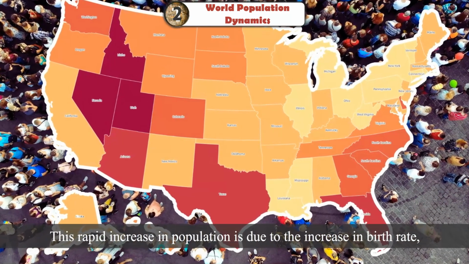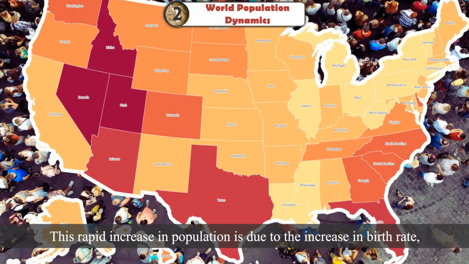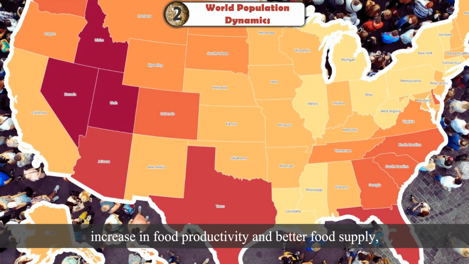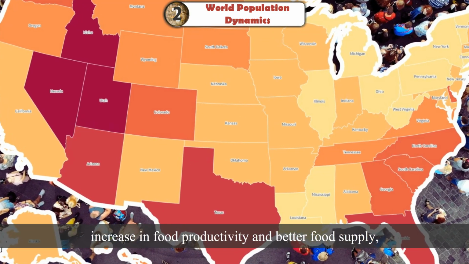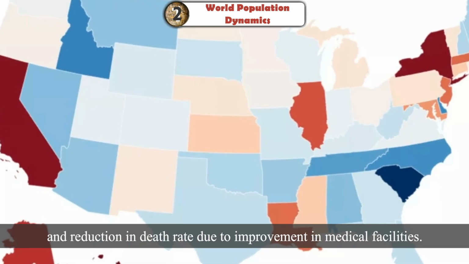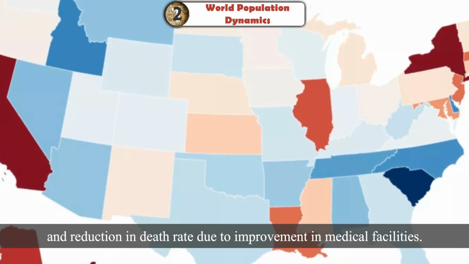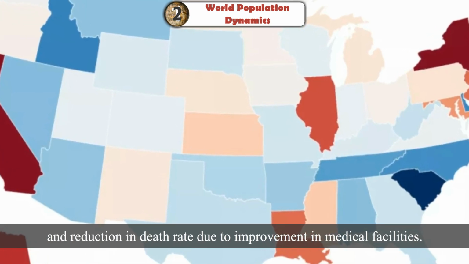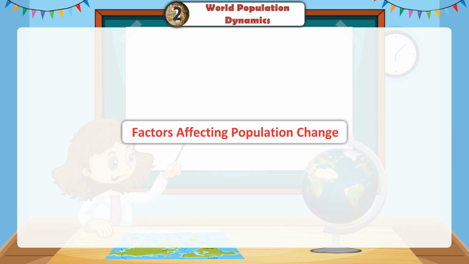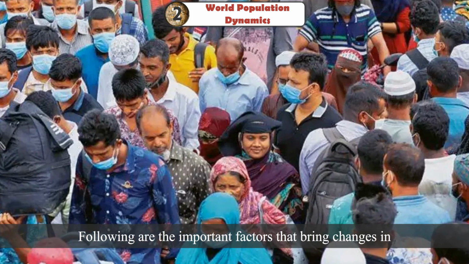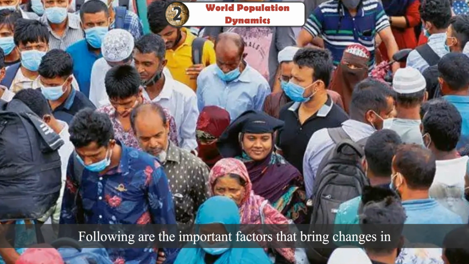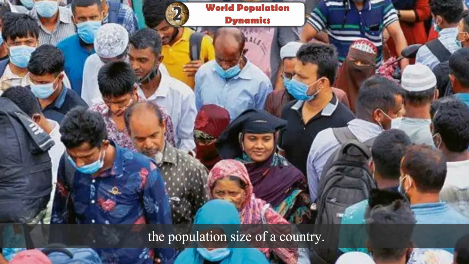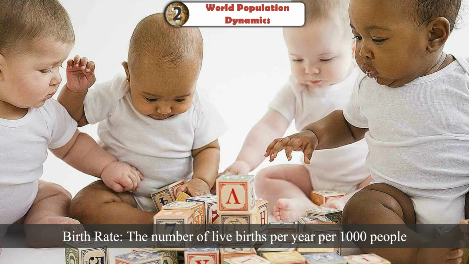This rapid increase in population is due to the increase in birth rate, increase in food productivity and better food supply, and reduction in death rate due to improvement in medical facilities. Factors affecting population change. Following are the important factors that bring changes in the population size of a country.